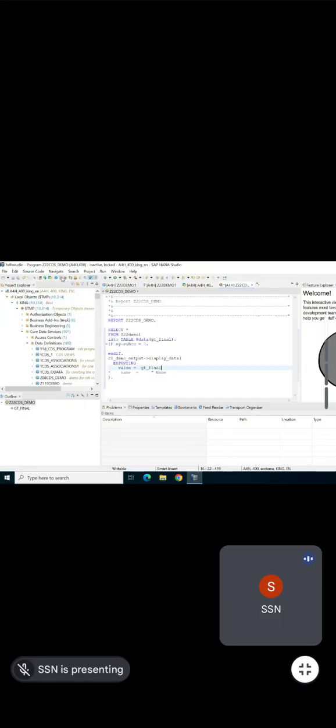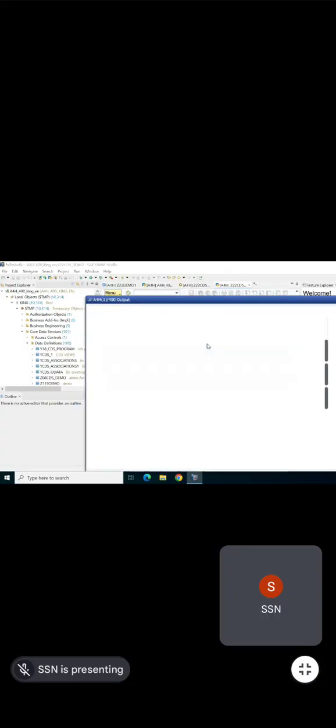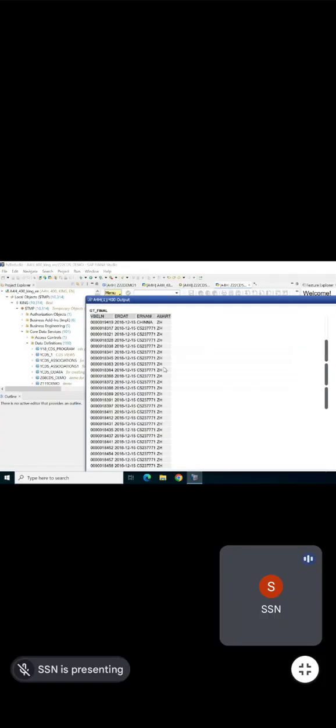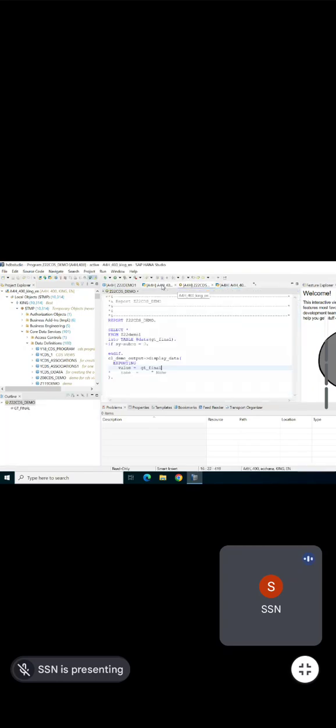Now I'm activating this. Activated, you can see the message here. Then I'm going to run it: run as ABAP application. You can see the same fields with the output data. Got it? So this is how I can run the program and check it.